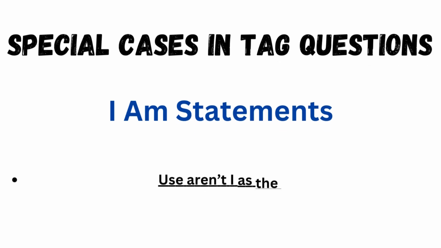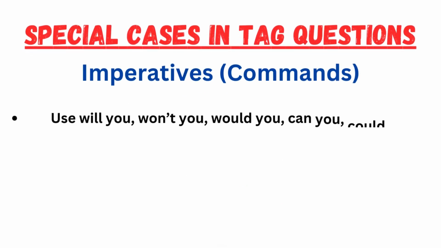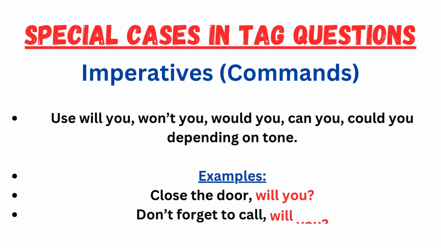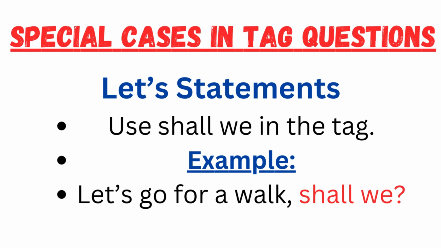Here are some special cases in tag questions. For example, I am statements. Use aren't I as the tag. For example, I am late. Aren't I? Imperatives or commands. Use will you, won't you, would you, can you, could you, depending on the tone of the sentence. For example, close the door. Will you? Don't forget to call. Will you? Use shall we in the tag with the let's statement.